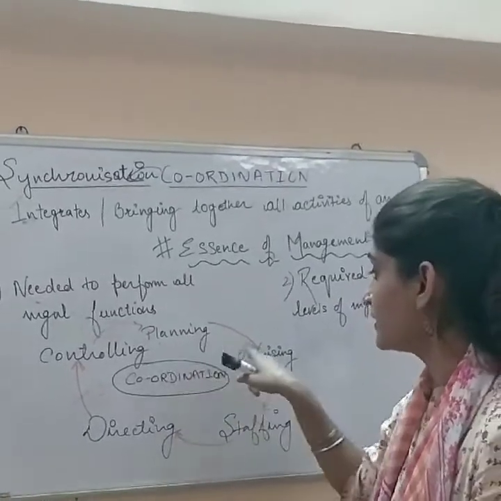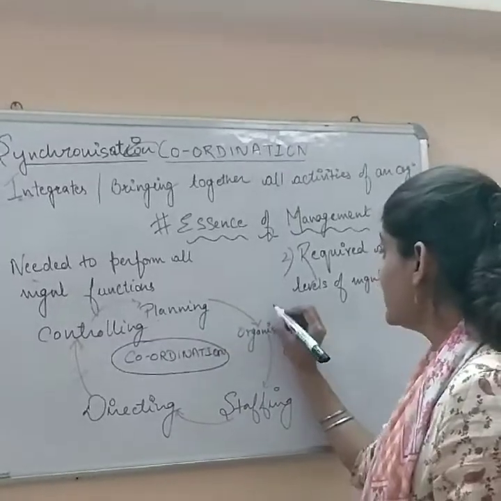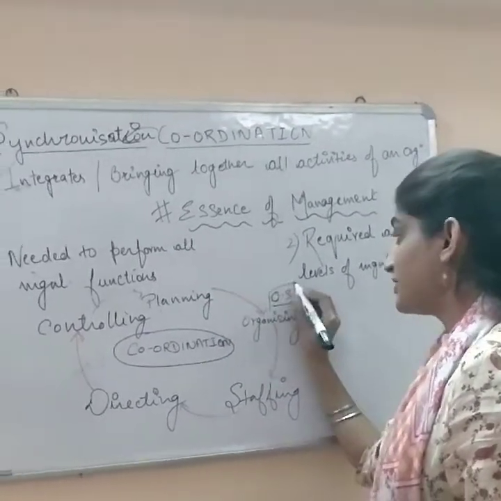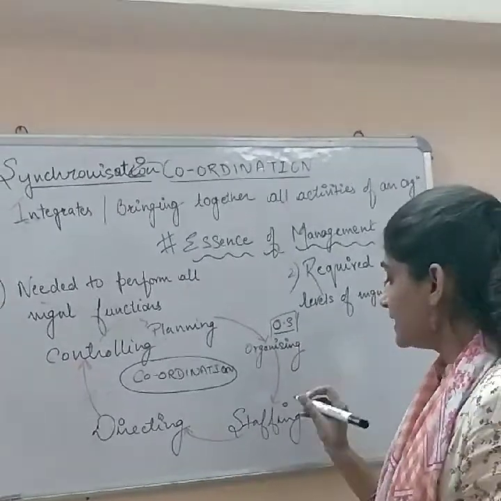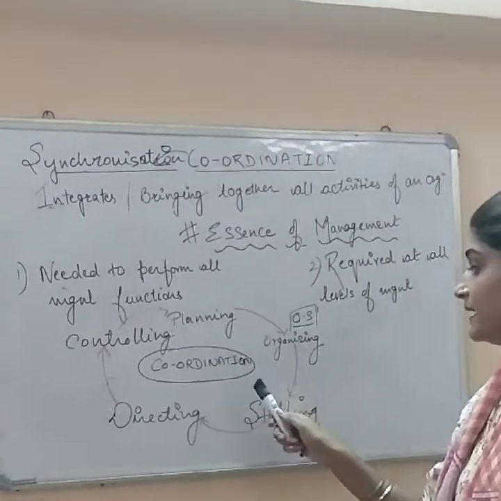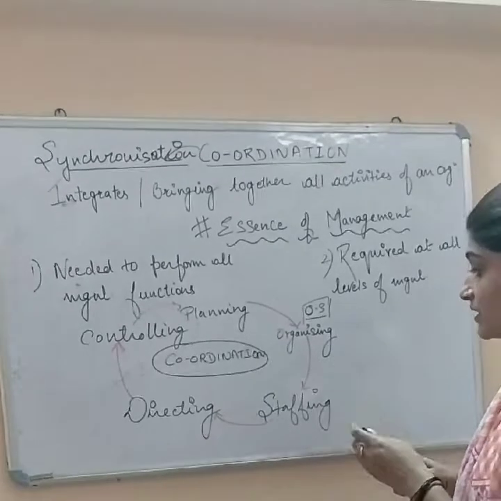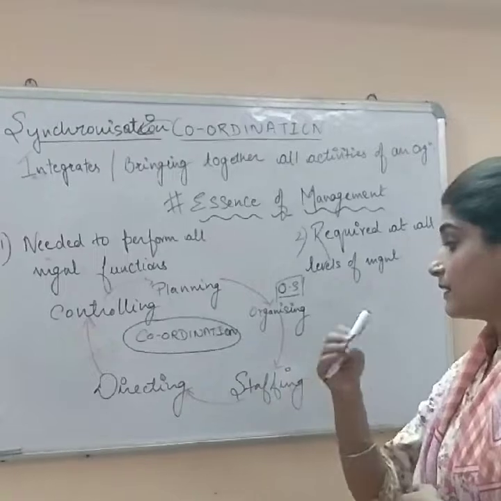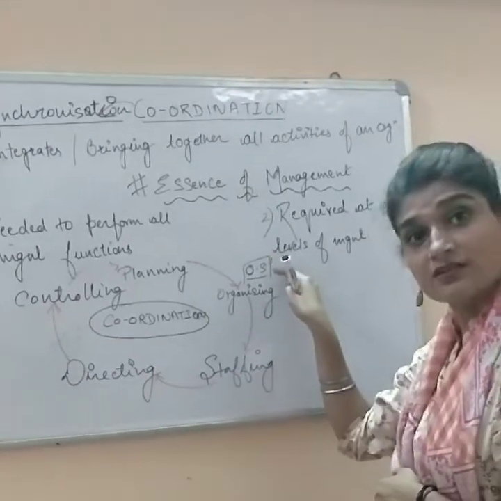Then organizing comes into a role. According to the plan, the organizational structure is set. The departments, divisions, sections which are part of the organizational structure are set, right? After that, staffing comes into a role. When the organizational structure is developed, according to it the people or the employees are going to be recruited.